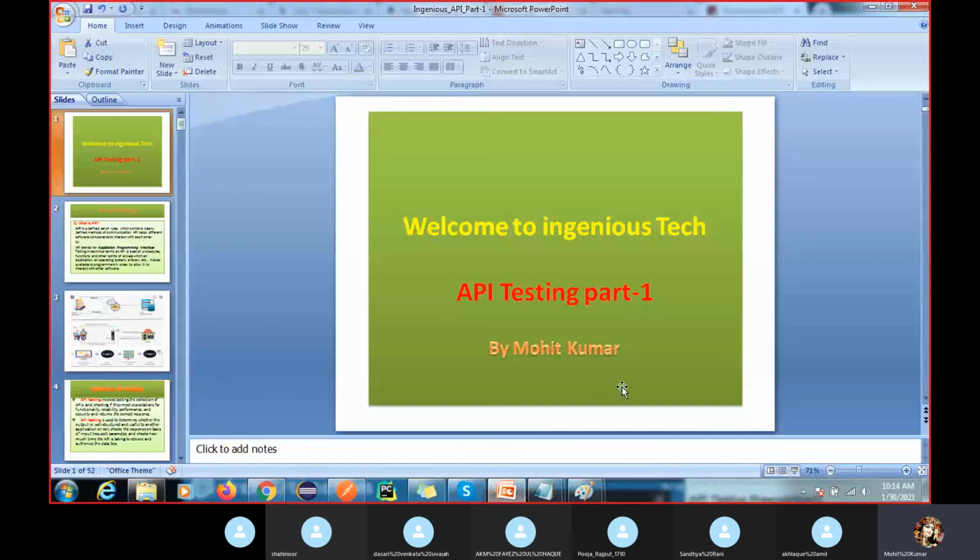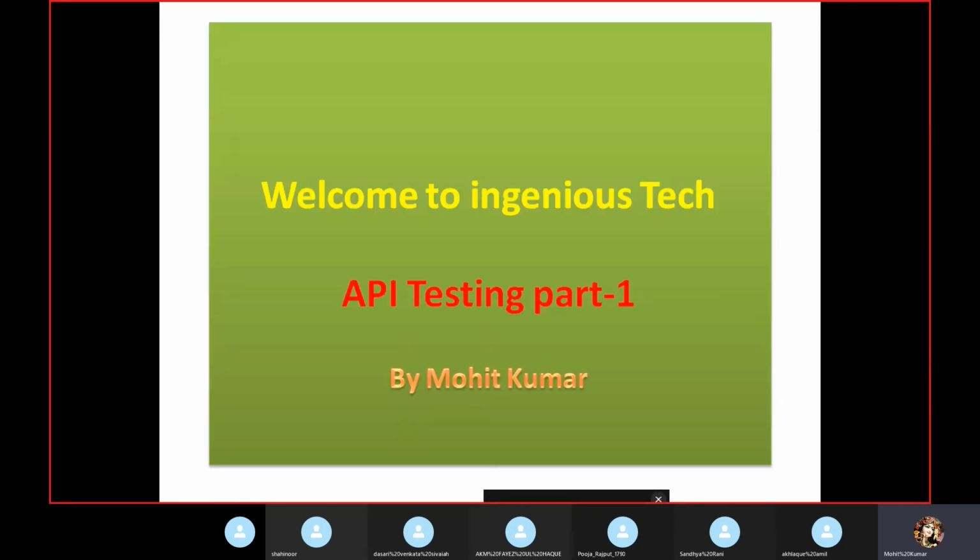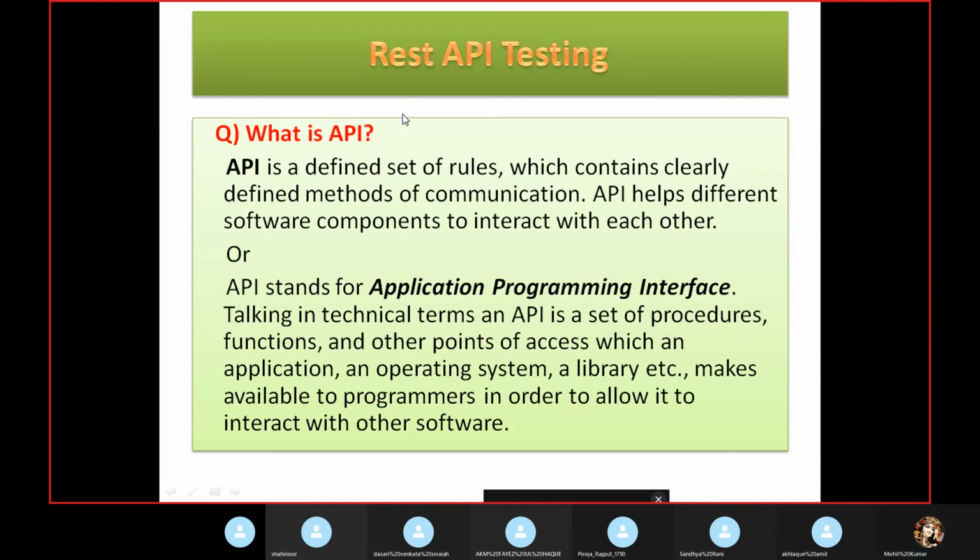So how to start this API testing? I have documented a few things, so it's easy to understand. Okay, my system is okay.